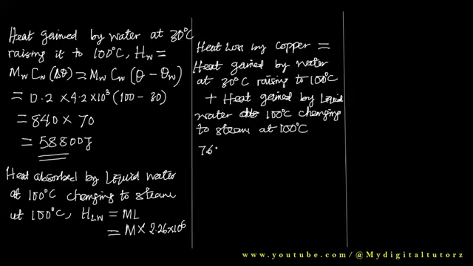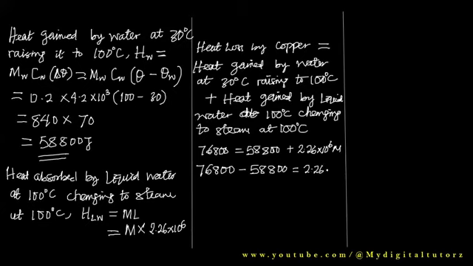So I have 76,800 is equal to heat gained by water at 30 degrees Celsius, which is 58,800, plus the heat gained by liquid water, that is 2.26 times 10 raised to the power 6 M. So by the time this one crosses the equality sign, I'm going to have 76,800 minus 58,800 equal to 2.26 times 10 raised to the power 6 M.